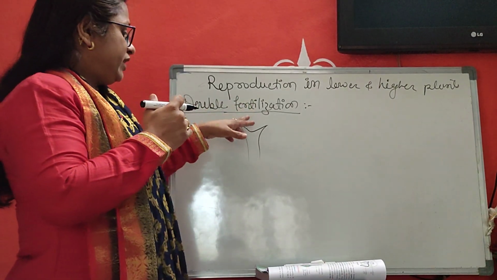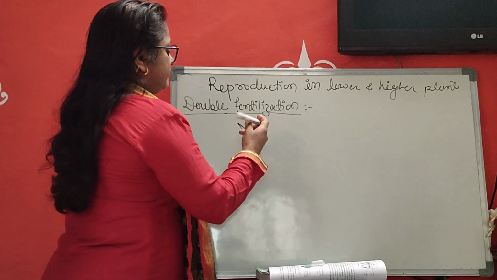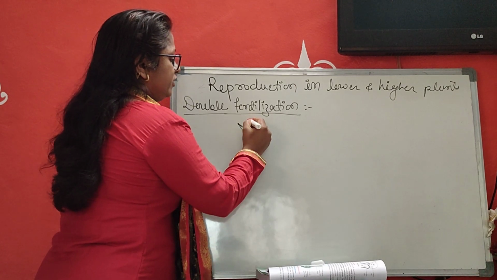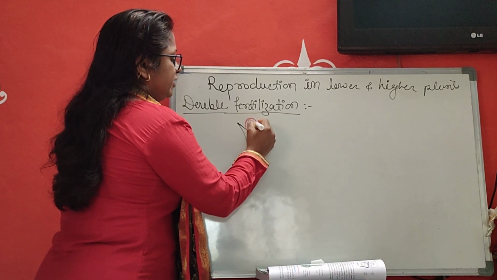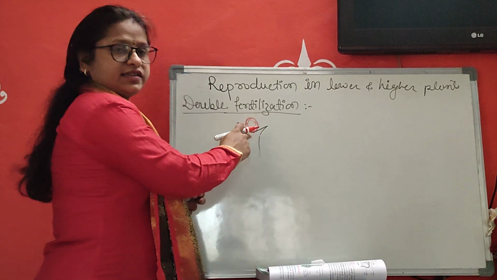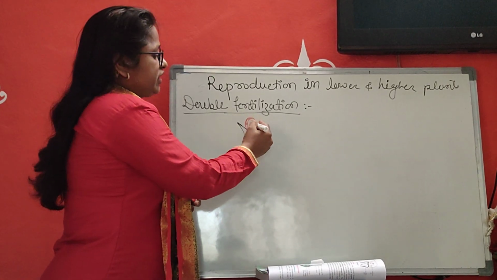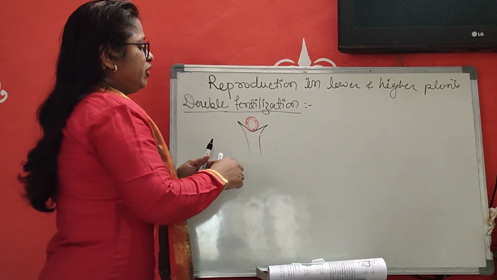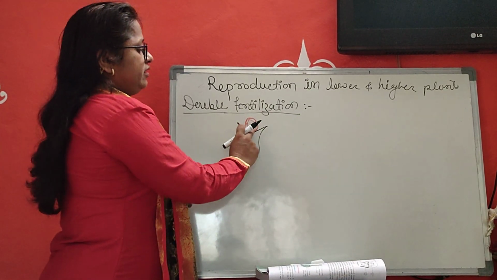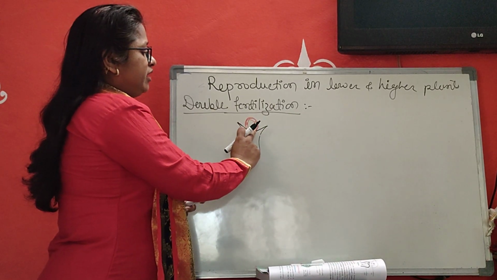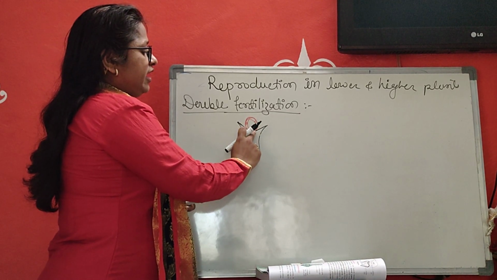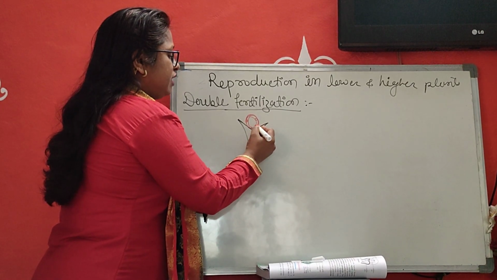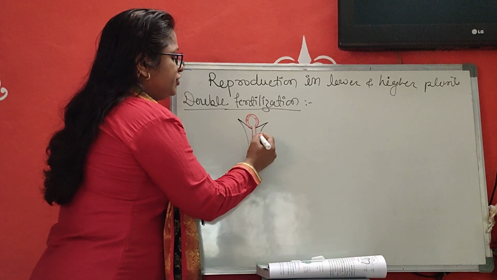This one is a pollen grain, and there are germ pores present. It falls on the stigma of the gynoecium. It absorbs the sugary substance from the stigma so that it swells and the intine comes out and produces a germ tube.